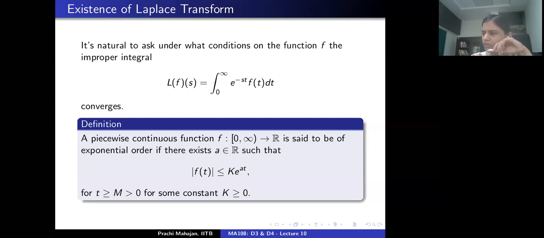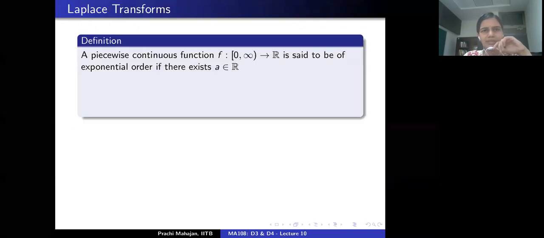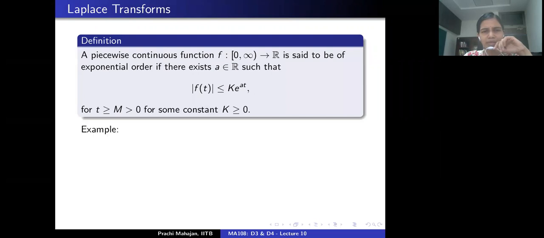So this is a growth restriction, right? We are saying how the function behaves as t tends to infinity. So f satisfies this inequality after some stage m. Now one should ask, what are those functions which satisfy this condition? Are there any functions which are of exponential order? If at all, what are examples and non-examples? So this is the definition of exponential order revisited.